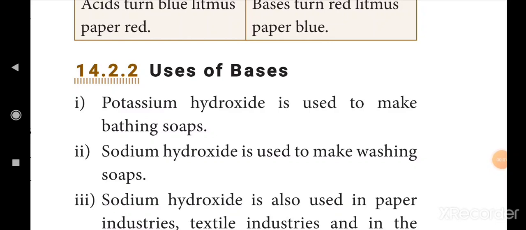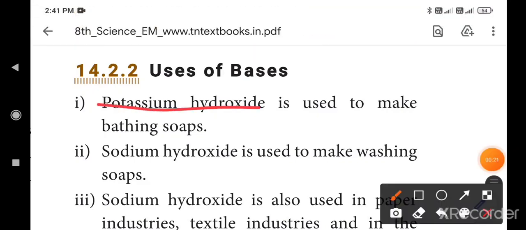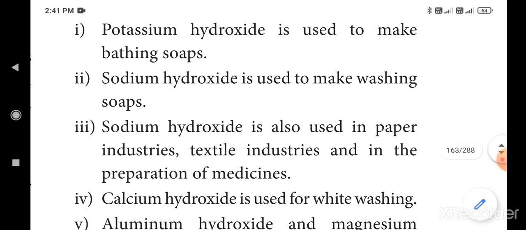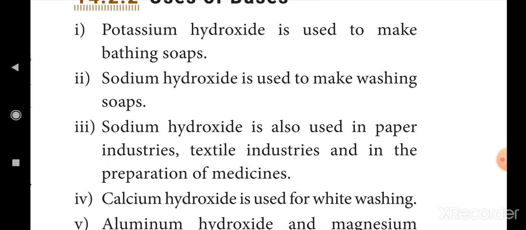Next, uses of bases. First one, potassium hydroxide is used to make bathing soap. Sodium hydroxide is used to make washing soap. Already you know bases are used in soaps. The main difference is potassium hydroxide is used in bathing soap, but sodium hydroxide is used as washing soap. Sodium hydroxide is also used in paper industries, textile industries and in the preparation of medicine.